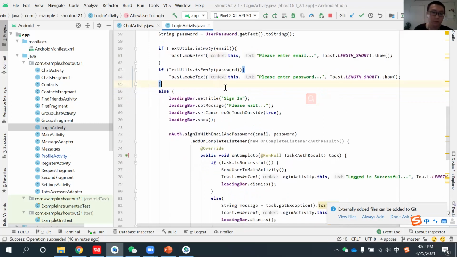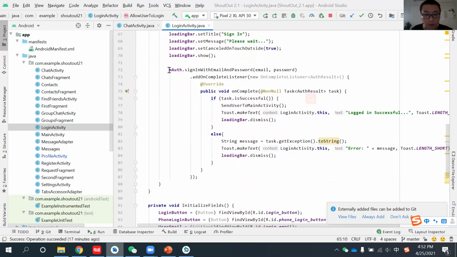That means if you need a lot of time to log in, we will tell you that please stay here, this is being sent in, and just please wait, okay? But actually, in real time, this is very quick, and you even cannot notice this loading bar.